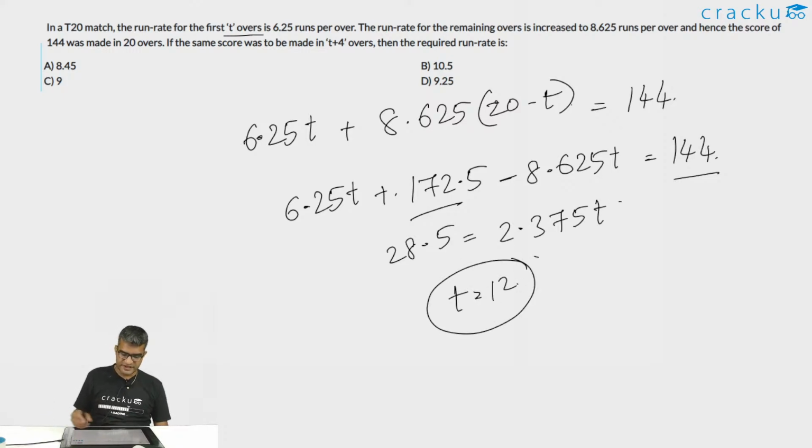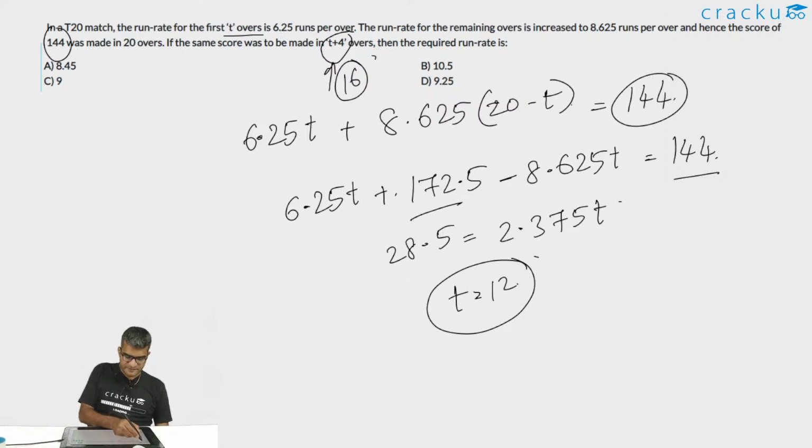Once you know the value of t, we are told that these runs have to be scored in t plus 4, which is 16 overs. The runs that need to be scored is 144. So the required run rate is 144 divided by 16, which is equal to 9 runs per over, which is option C.